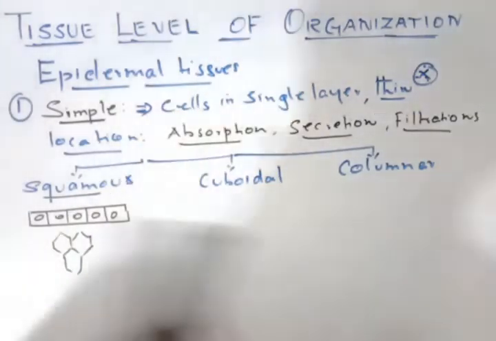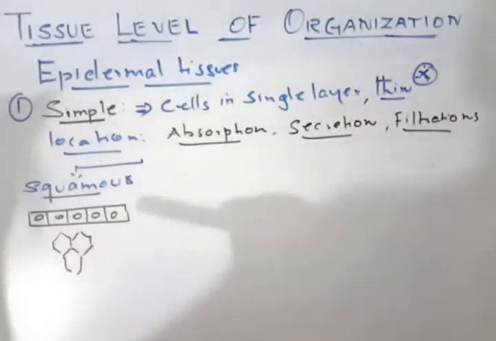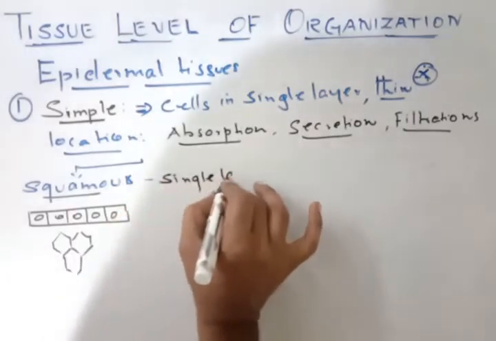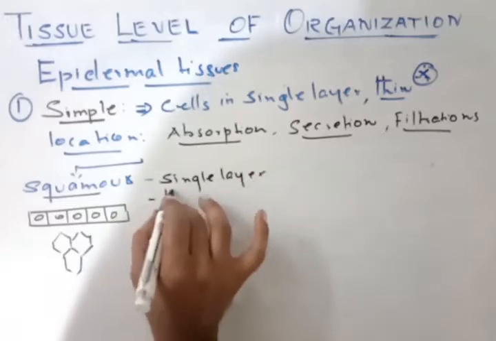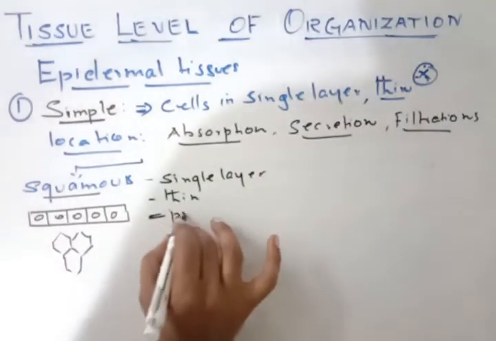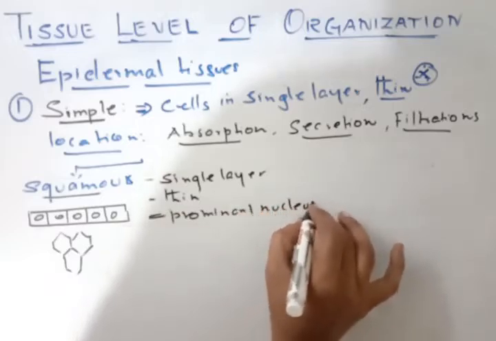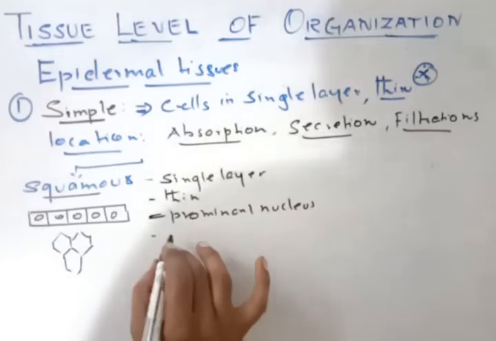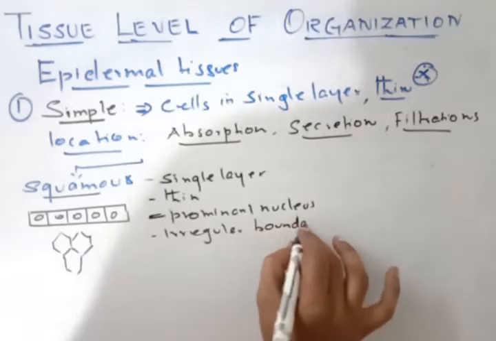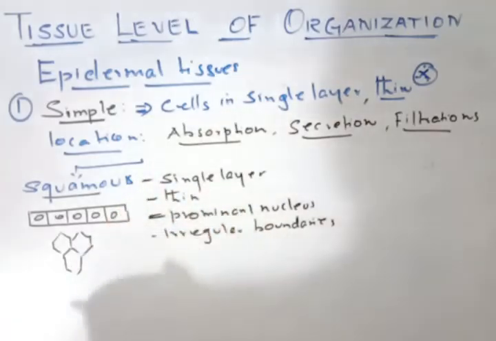I will just write down the points for squamous epithelium. In the squamous epithelium, the cell arrangement is a single layer, a very thin layer. Number two, the nucleus is very prominent, and it has irregular boundaries. So these are all very important points regarding the squamous epithelial tissues.